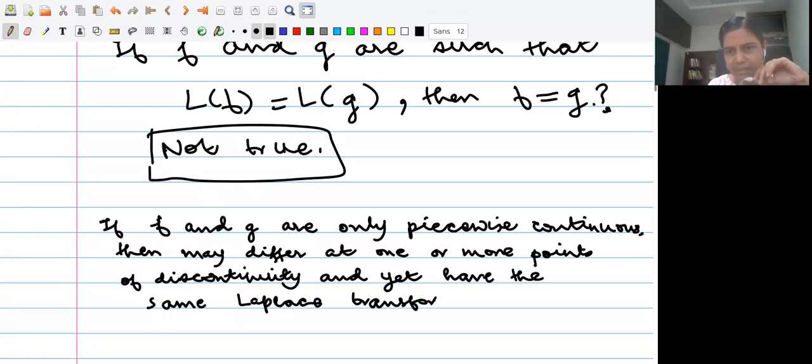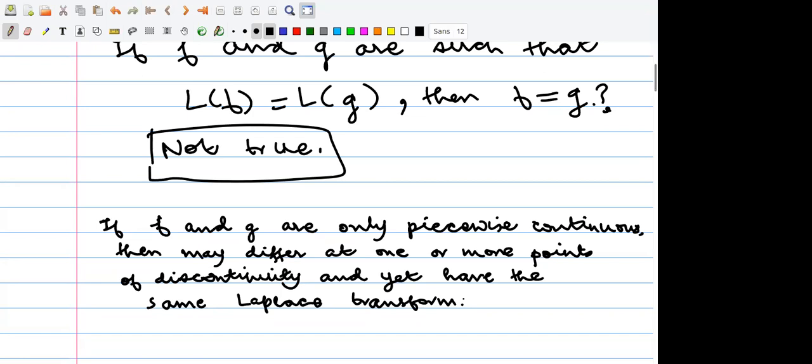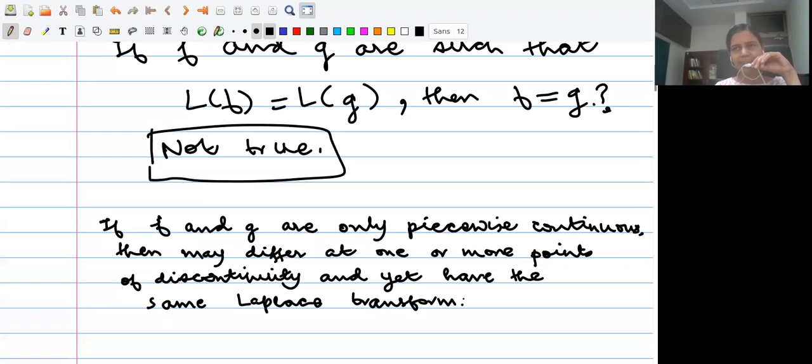Is that correct? That's because the Laplace transform is defined as certain integrals, right? F and G may be the same everywhere except at, let's say, finitely many points of discontinuity, yet when you integrate F and G, you get the same output. Integration does not depend upon points of discontinuity. It does not discriminate what values the functions f and g take at finitely many points, right? On the other hand, what does the Lerch theorem tell us?